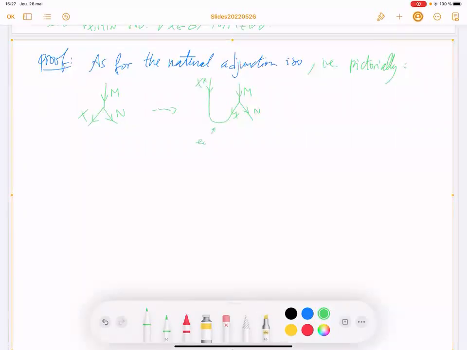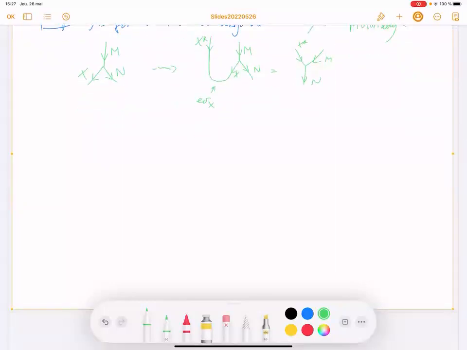This is equal to X star, M, N. But you can also come back like that: M, X star, N, and you do like that.